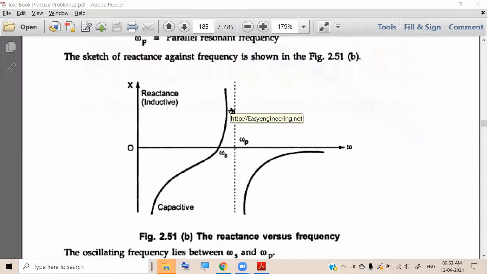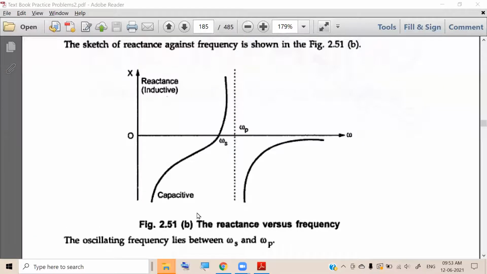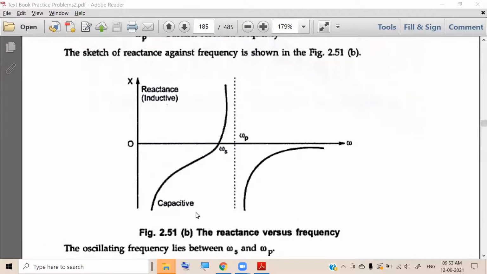So the final important conclusion is that for the frequency at which we are oscillating, the crystal will act as an inductor. So simple. The final conclusion from all the crystal theory that we have studied is that your crystal will behave as an inductor.